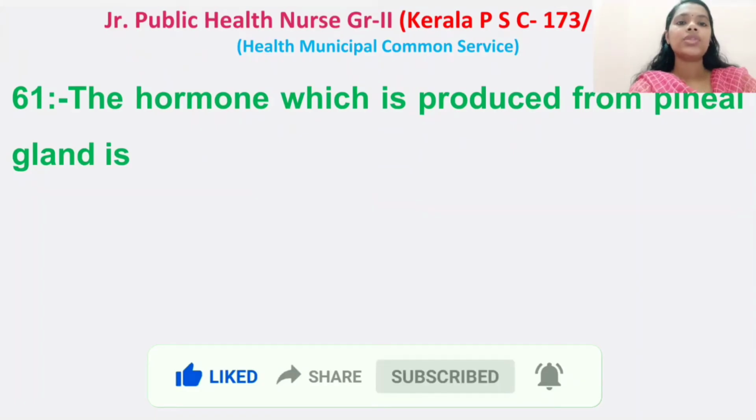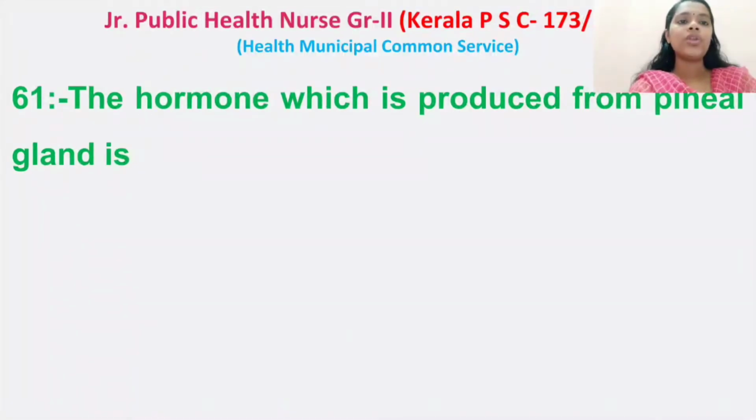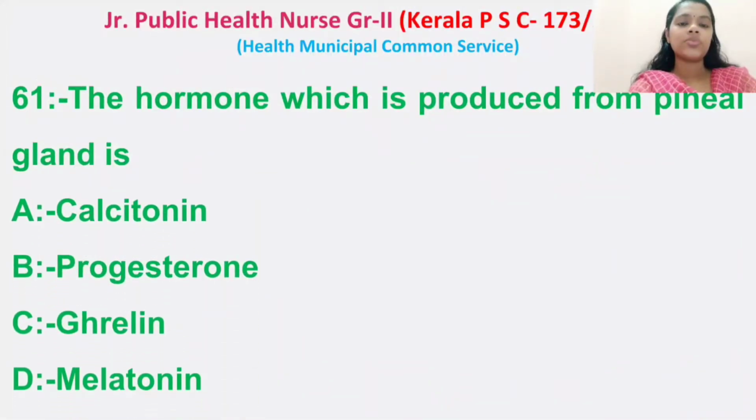Then question number 61. The hormone which is produced from pineal gland is. Options: calcitonin, progesterone, ghrelin, and melatonin. Right answer is melatonin. The hormone which is produced from pineal gland is melatonin.